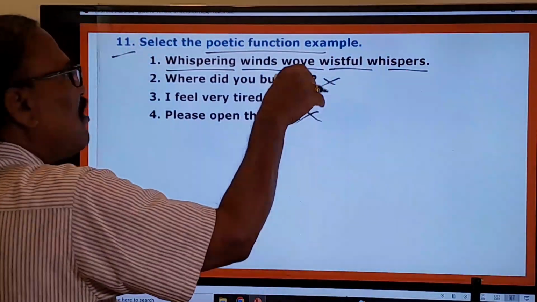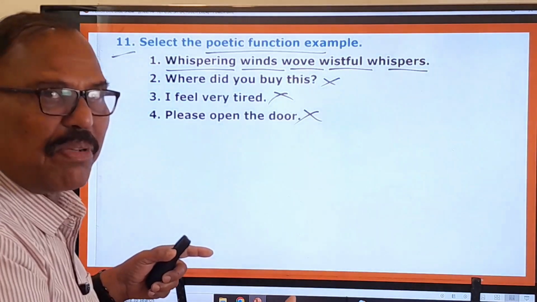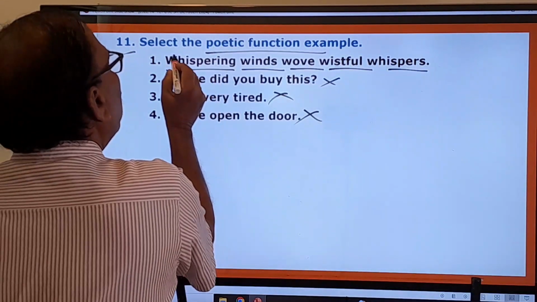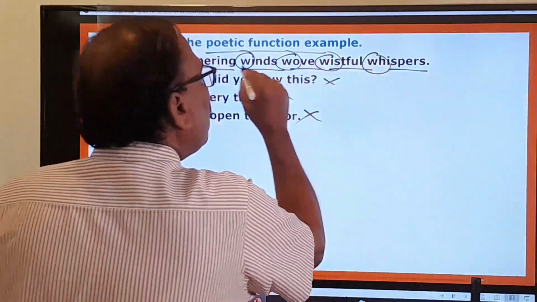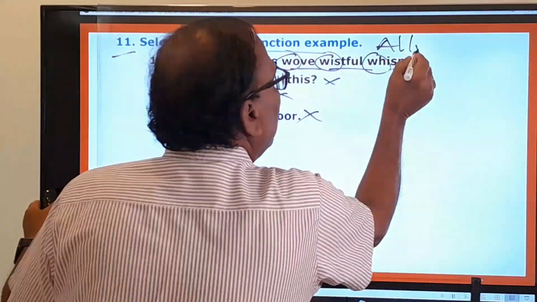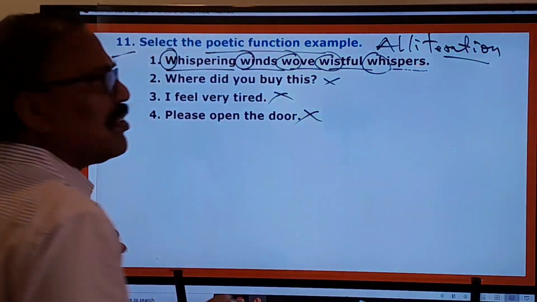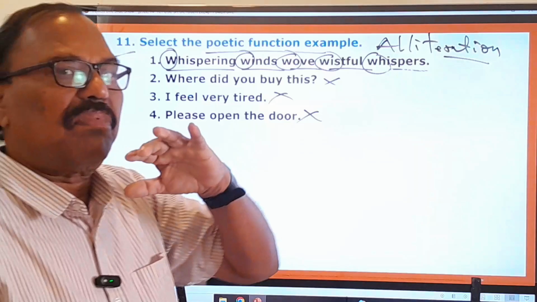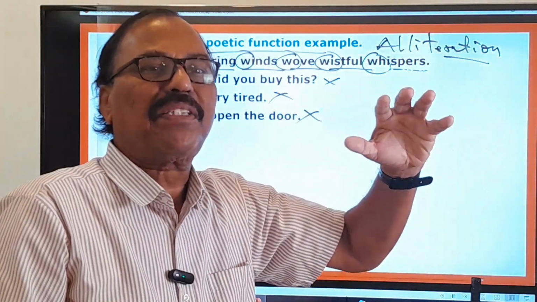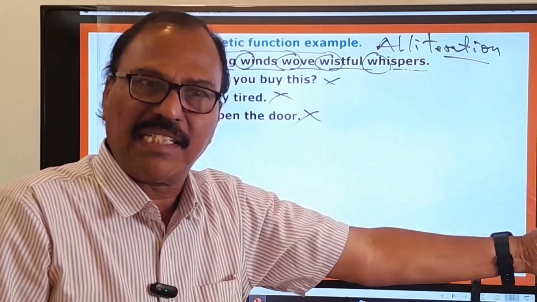In all these, this looks to be somewhat poetic, because all the words are beginning with the W sound. Wah, wah, wah, wah. So this is called in English alliteration. You know about this literary device, alliteration. If the consonantal sounds repeat in two or more words in a sentence, then that